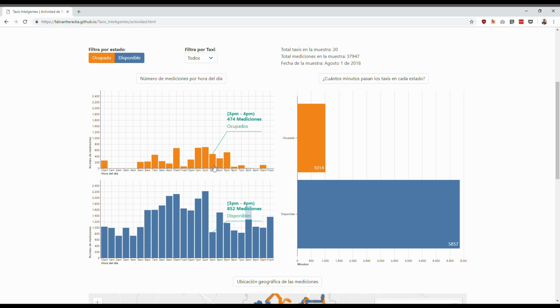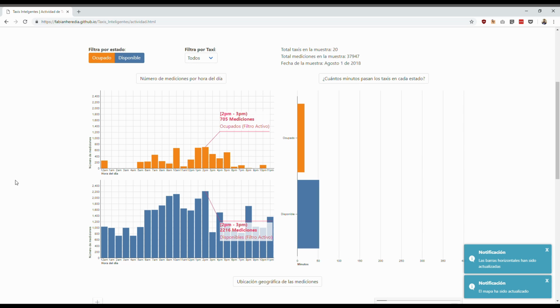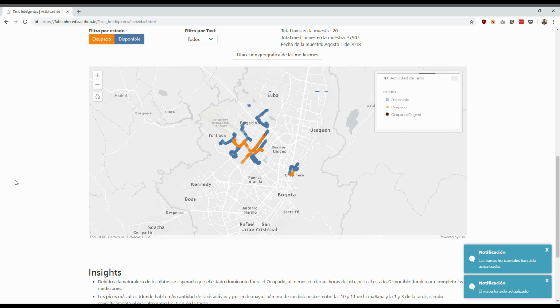With this kind of data, one would expect to see higher numbers in the busy state in orange, yet the available state is dominant even in peak traffic hours. The peak in the two states is between 2 and 3 p.m., and something we can see is that between these 2 hours the taxis are kind of away from the center of the city.